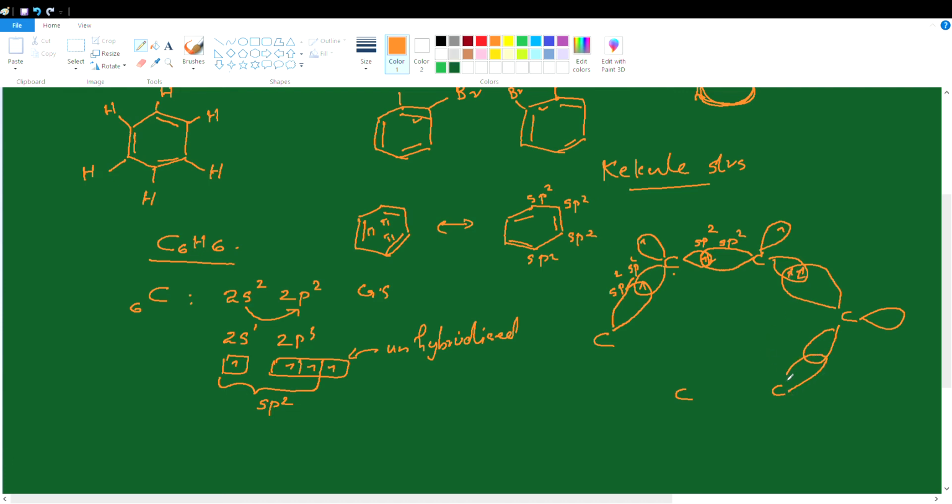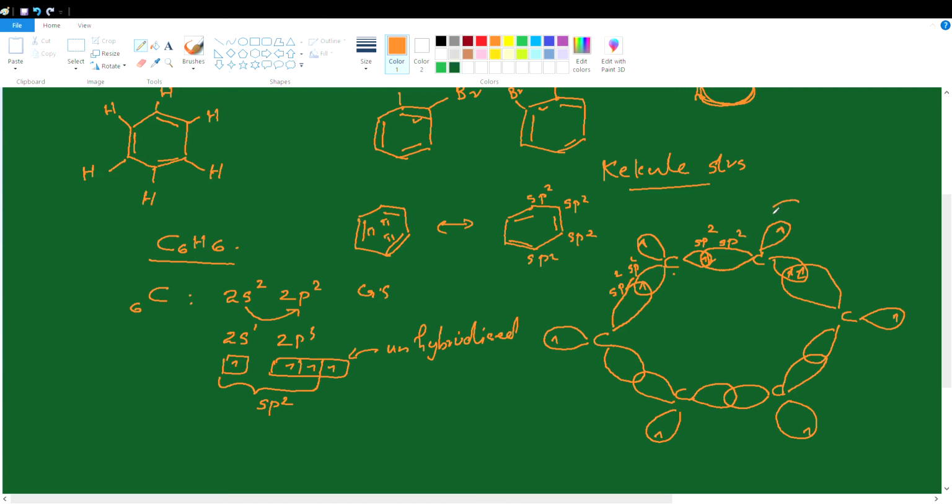So each carbon atom uses 2 of the sp2 hybrid orbitals for overlapping with the adjacent carbon atoms, and each carbon atom now contains a third sp2 hybrid orbital which is half filled. These are the third sp2 hybrid orbitals remaining on each carbon.